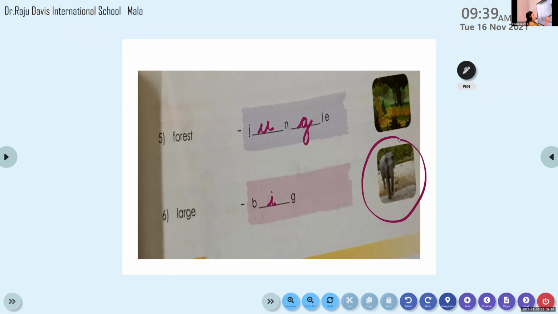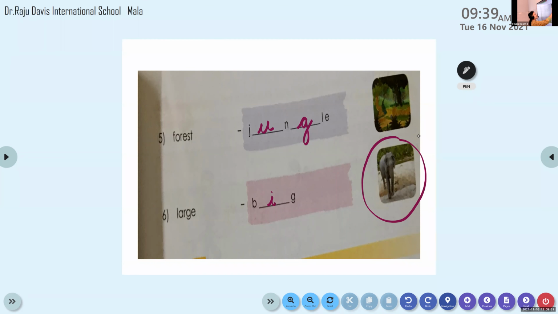You can take help of the picture here. Make any sentence that you like. The elephant is a big animal. Yes, very good. The elephant is a big animal or a large animal.